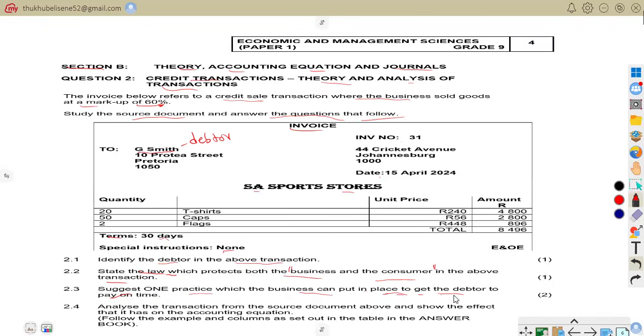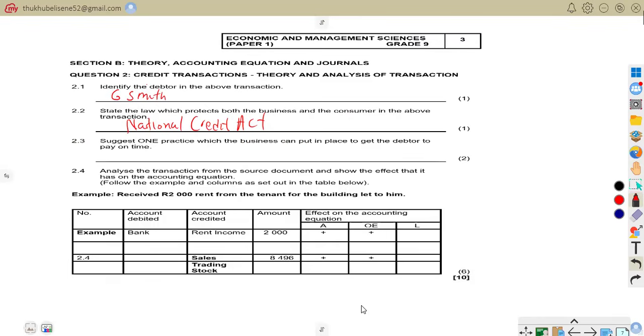So now we were asked in 2.3 to suggest one practice which the business can put in place to get the debtors to pay on time. So that is where we are. So for our debtors to pay on time, that is when you grant discount for early payments. Just make sure that you grant discount.